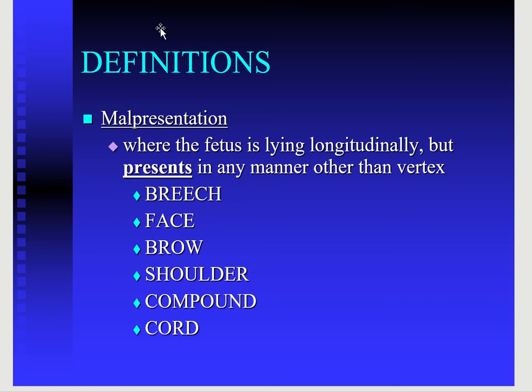It could be breech, face, brow, shoulder, or compound, in which two parts present, or as we can say, the head presents with the arm or hand or foot, or sometimes the cord may be the sole presentation, that it may be present below the head and the presenting part is the cord.